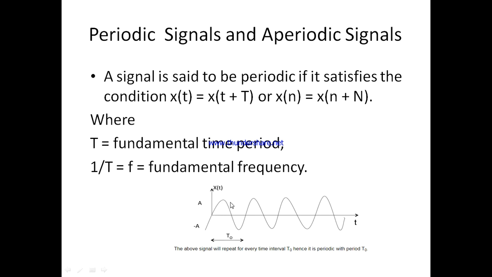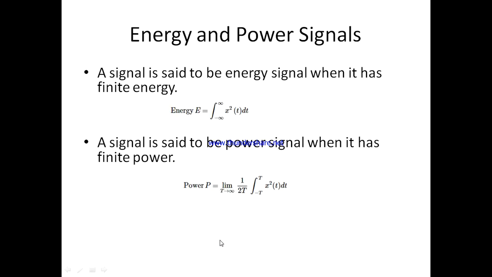Here this is the original signal, and through the waveform the time period does not change. The same interval is repeated again and again, so we call this a periodic signal.